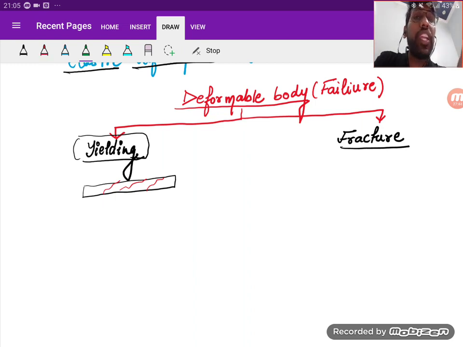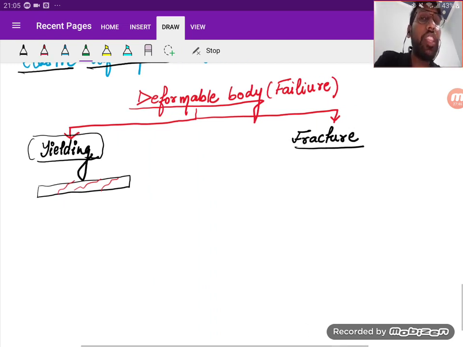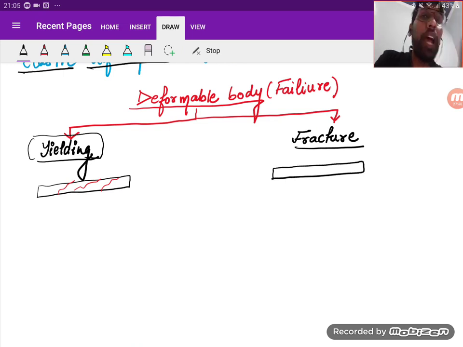But in fracture, a body fails suddenly without the indication of failure. That means if cracks are developed, it gives the indication that it is going to fail. But in fracture, it is going to fail suddenly without giving any indication.